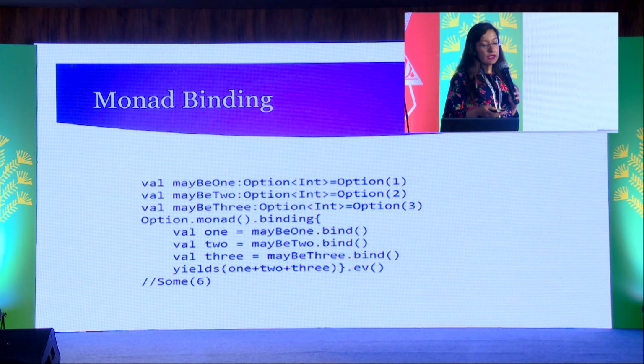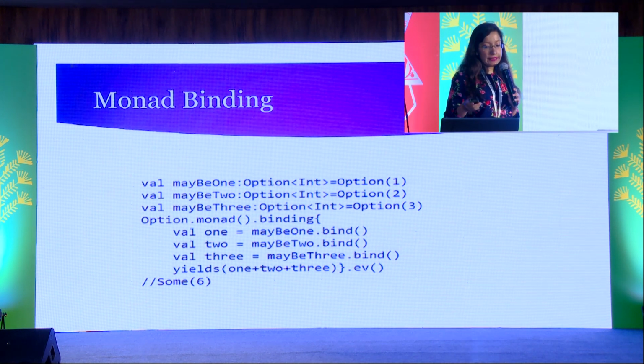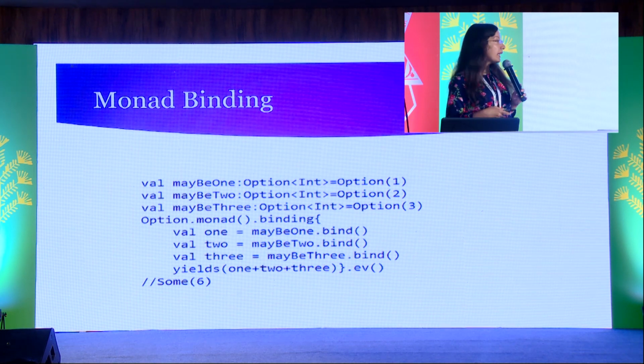Monad binding is a process which is used to combine different option types. Option types can be combined using flat map also, but the computation increases a lot of complexity. To avoid that, we use monad binding. In monad binding, the bind method also internally calls flat map, but it does it in a performance-optimized way. You can see we combine the 3 option types with integer values, and the result after monad binding is also an option type.